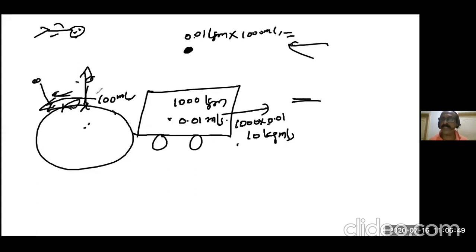Just like what you have seen in the train. Suppose you are making a vertical motion at 10 meters per second. By the time you go up in 1 second and come back, you travel 100 meters horizontally. So you are falling like this on the Earth. That means the place you stood will be under your feet again. Yes, sir. So for you, you are going up and down, but the alien feels you are a projectile.